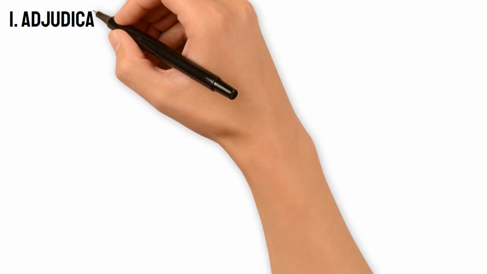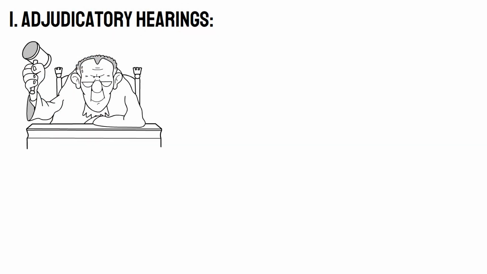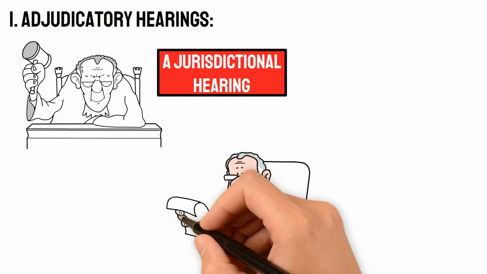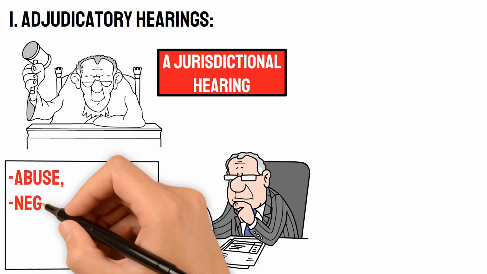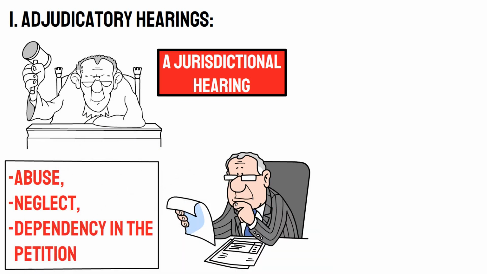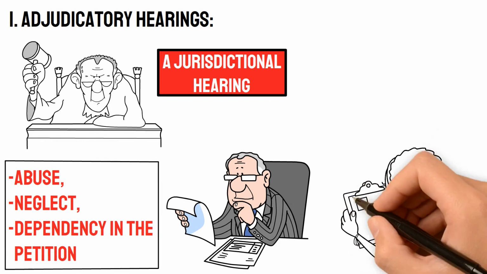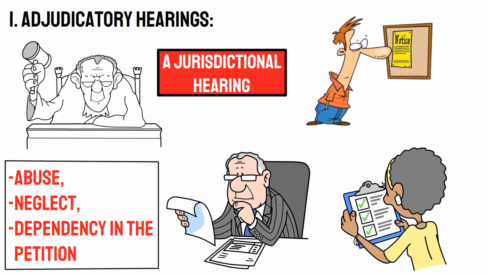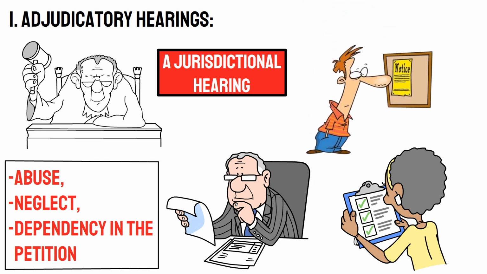1. Adjudicatory hearings. In dependency cases, an adjudicatory hearing, also known as a jurisdictional hearing, is held to determine whether the allegations of abuse, neglect, or dependency in the petition are supported by sufficient evidence. This hearing typically follows the filing of a dependency petition and provides parties with notice of the allegations and an opportunity to contest them.